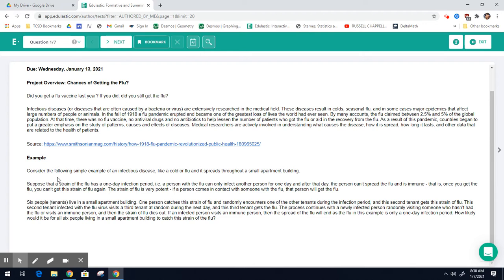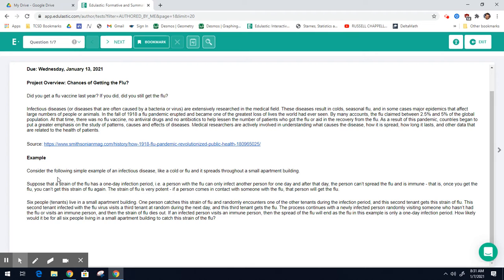So you have 6 people or tenants living in a small apartment building. One person catches this strain of flu and randomly encounters one of the other tenants during the infection period. And this second tenant gets the strain of flu. The second tenant affected by the flu visits a third tenant at random during the next day. And this third tenant gets the flu. This process continues with a newly infected person randomly visiting someone who hasn't had the flu or visits an immune person, and then the strain of flu would die out.